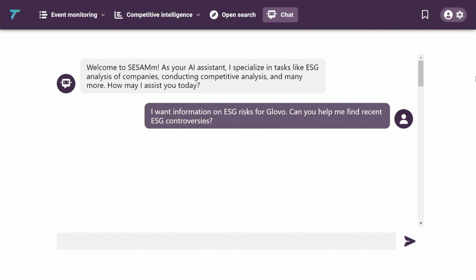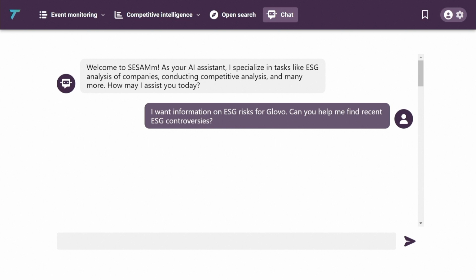And with generative AI, we built a chatbot in order to even better interact with that type of data. So here we can have a first look at this chatbot called ChatReveal, which aims at assessing these different ESG controversies. The goal of this chatbot is really to better interact with the data. It's a layer on top of our ESG controversy data. And so we can ask the chatbot, for example, for information on a company like Glovo.